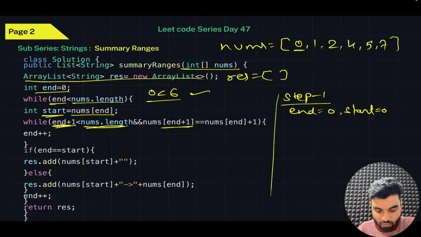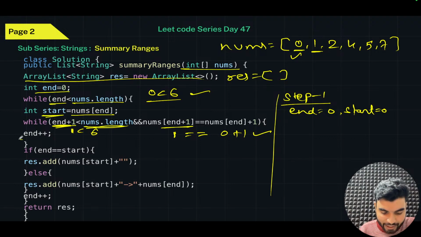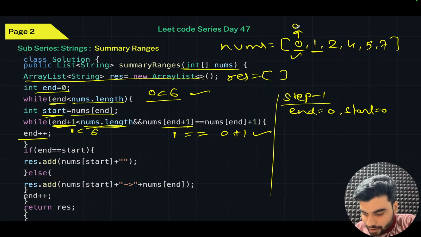What you will do is take end plus 1. Basically, end plus 1 means we are iterating with the help of end. So 0 plus 1 becomes 1. Is 1 less than 6? Yes, that is true. Then you take end plus 1, which is index 1. Is nums at index 1 equal to the value at index 0 plus 1? Yes, that is true. If that is true, end plus plus. Previously end was pointing here, now end will come here. Yes or no?